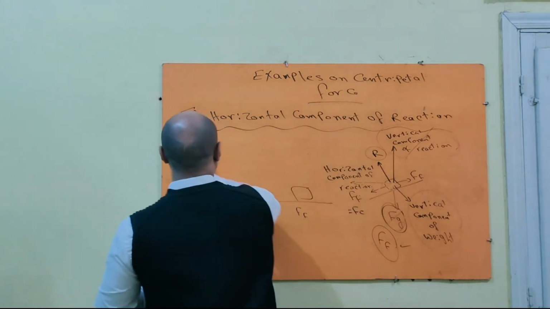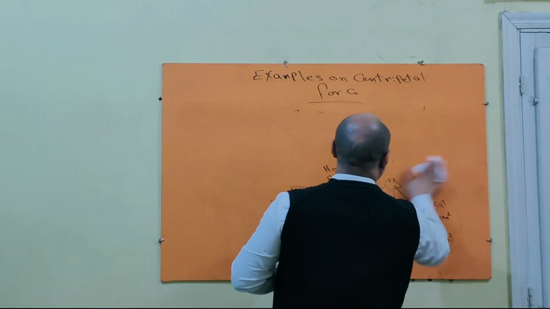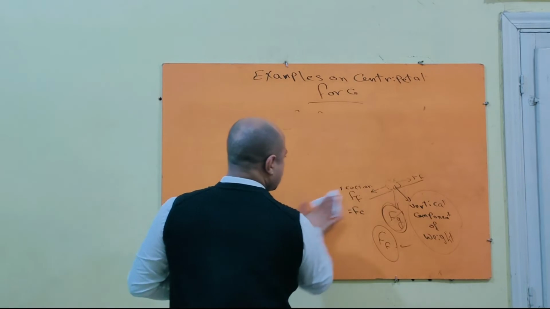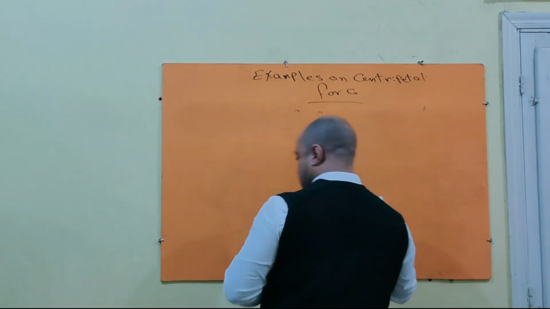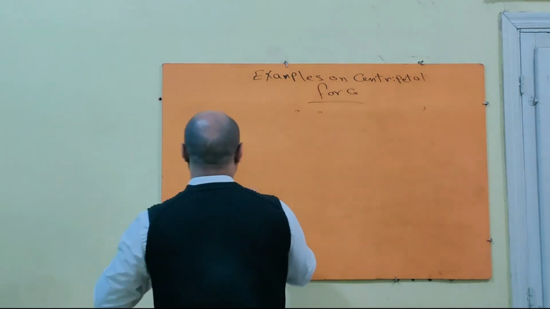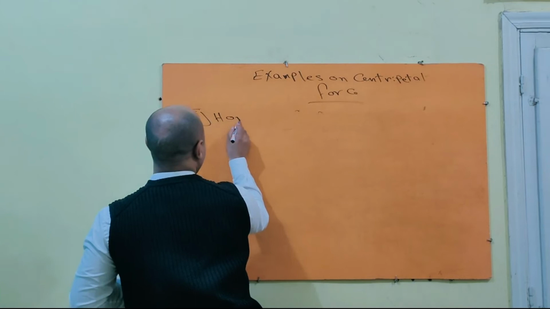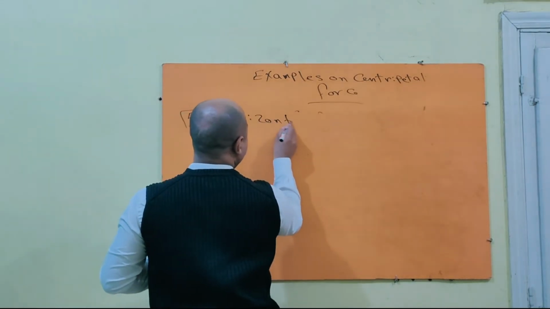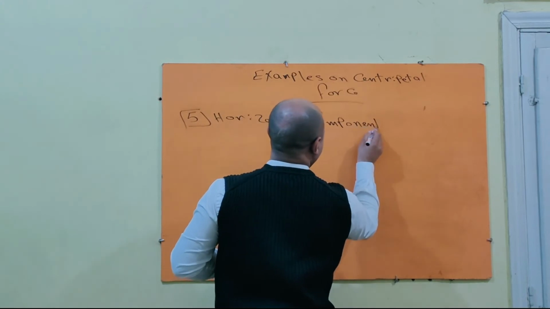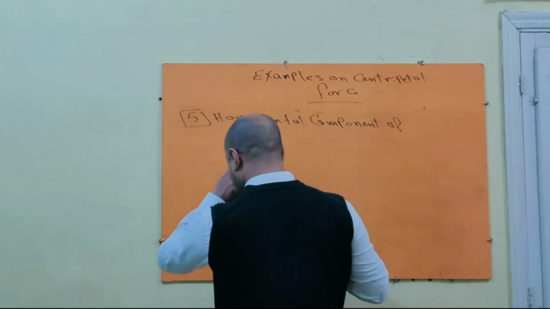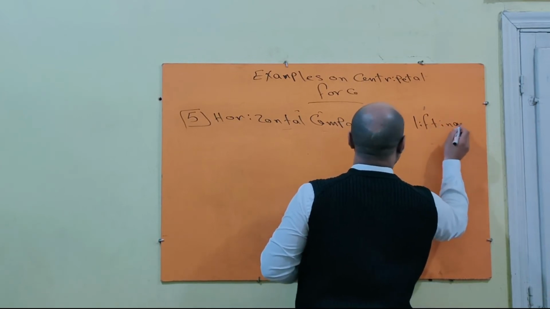Another force, number 5: horizontal component of lifting force.